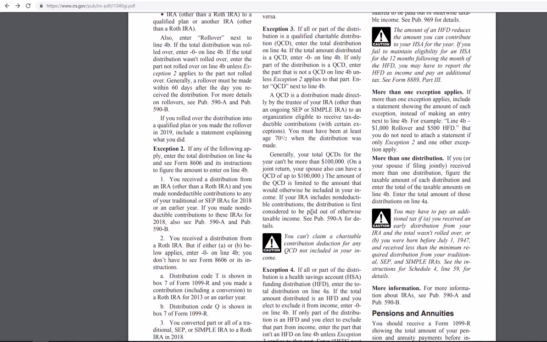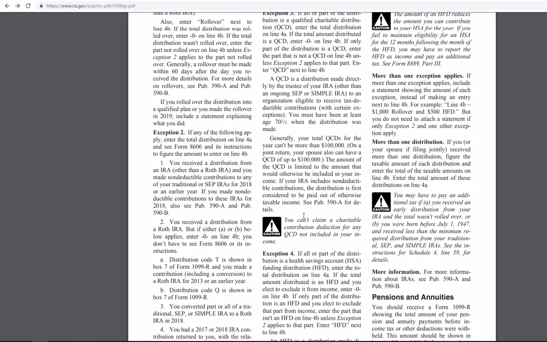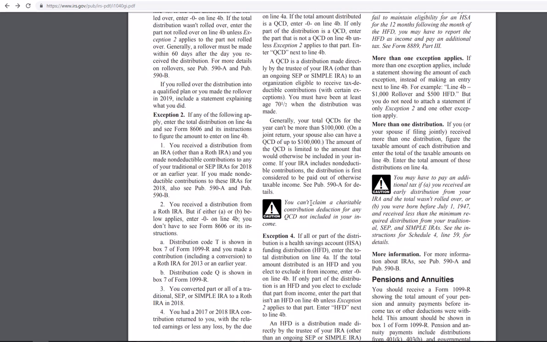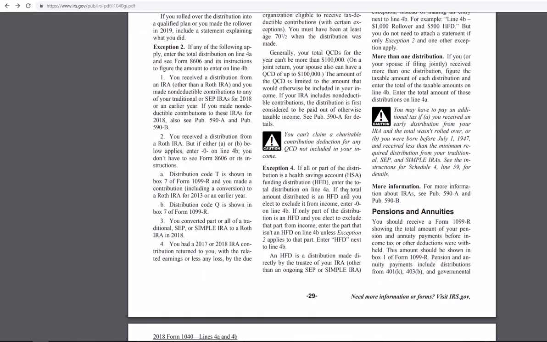The amount is limited to the amount that you'd otherwise include in your income. If your IRA is non-deductible, consider it paid out of otherwise taxable income. So remember, you can't claim a charitable contribution deduction for any QCD not included in your income, right? So you can't double dip. You can't get a tax-free distribution and then try to claim a charitable contribution deduction. You can't double dip. That's what the instruction is saying.